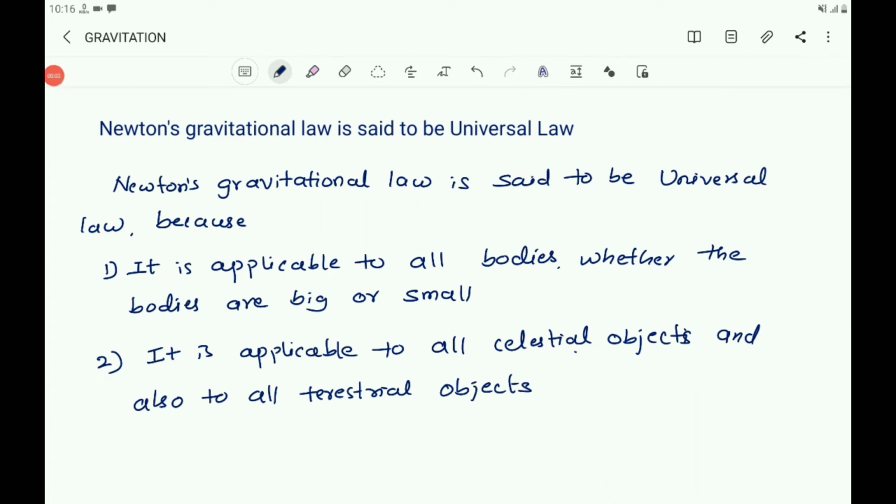Newton's gravitational law is applicable to all the celestial objects, meaning all heavenly objects like stars, galaxies, planets, etc. And it is also applicable to all the objects on the earth. Terrestrial means all the objects on the earth.